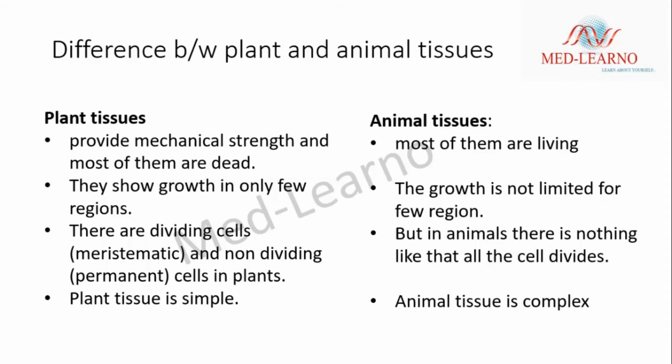In plant tissue, cells are divided into dividing cells, the meristematic, and non-dividing cells, the permanent cells. But in animals, there is nothing like that. All the cells will divide. And plant tissues are very simple, but animal tissues are slightly complex in nature.